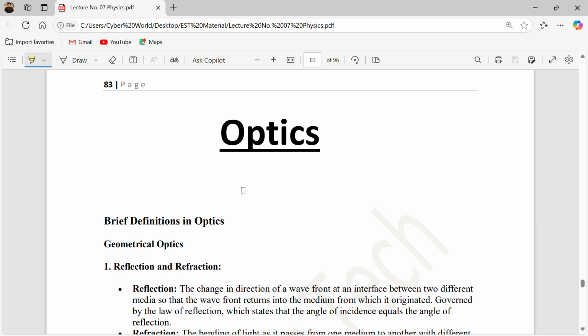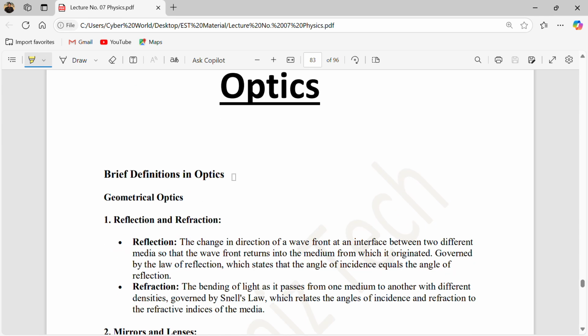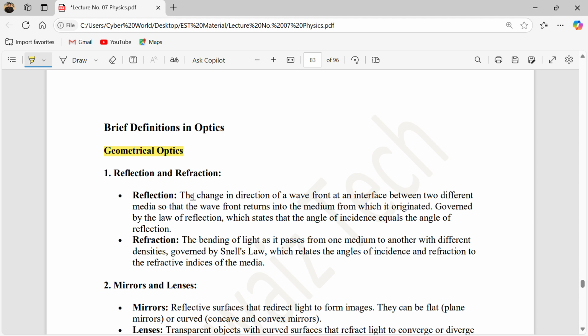So let's start our sixth lecture today, which is about optics. So what is basically optics? You must first know geometrical optics. Optics means basically light. In optics we discuss factors like reflection and refraction.